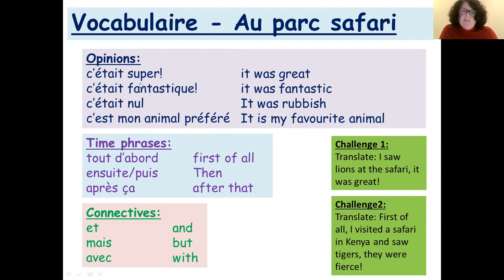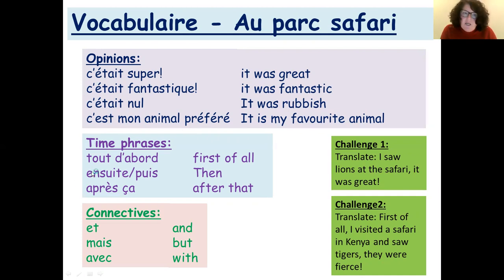Okay. Now, did you notice that c'était super, c'était fantastique, et c'était nul, all of those three are in what tense? The imperfect tense. Okay. Those three are in the imperfect tense, but c'est mon animal préféré is in the present tense. Well done.